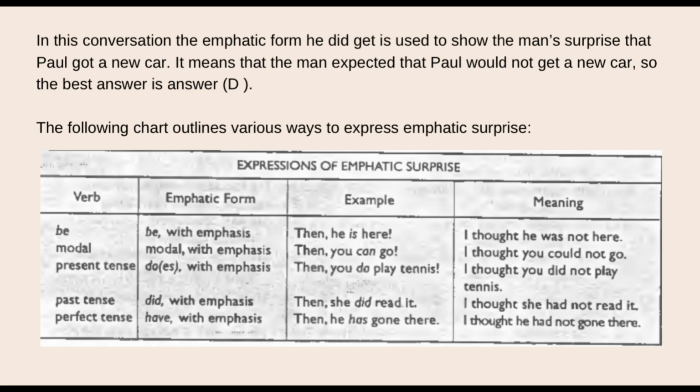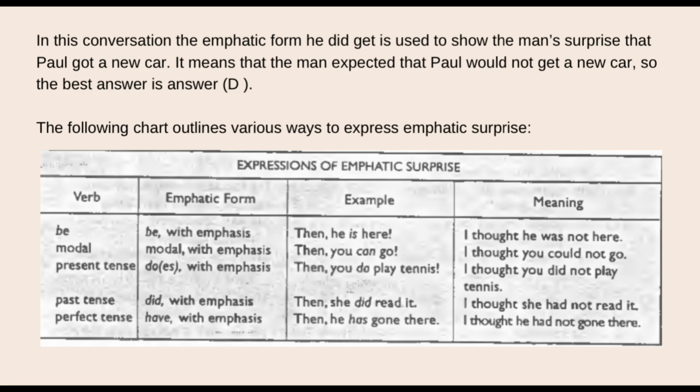The first is the verb be, with the emphatic form be with emphasis. Example: "Then he is here," meaning I thought he was not here. Number two, the verb is a modal, with the emphatic form modal with emphasis. Example: "Then you can go," meaning I thought you could not go. For present tense, the emphatic form is does with emphasis. Example: "Then you do play tennis," meaning I thought you did not play tennis.